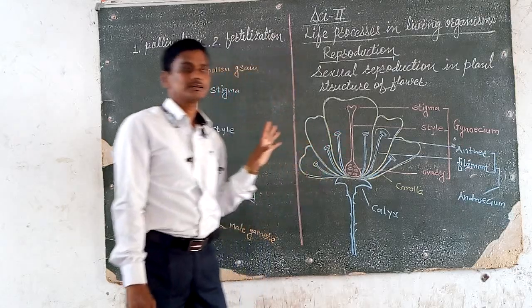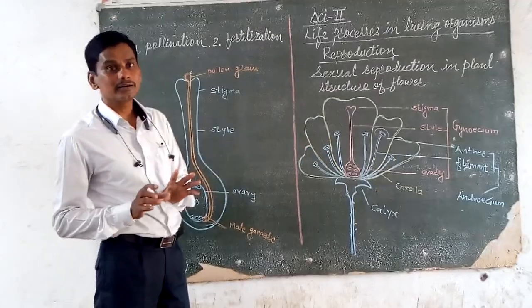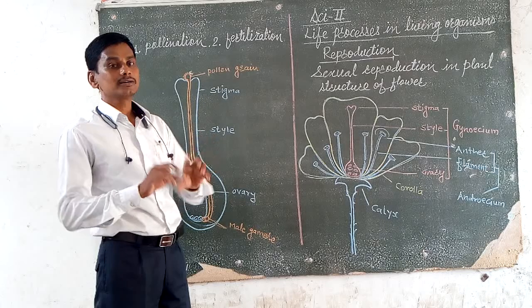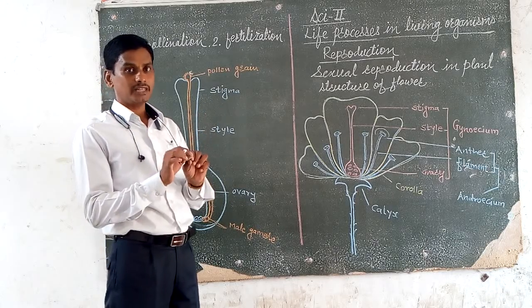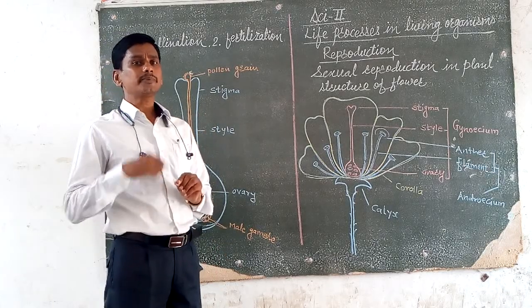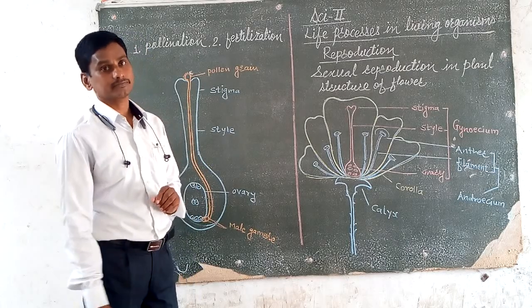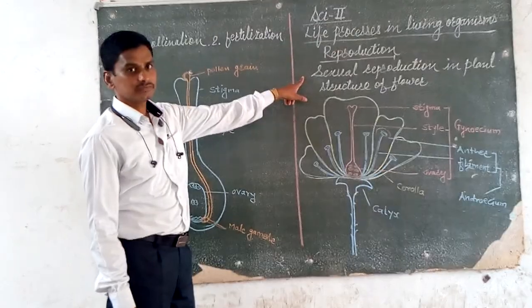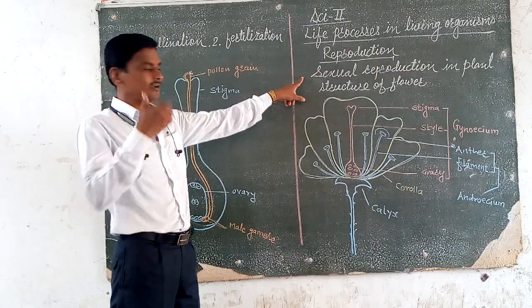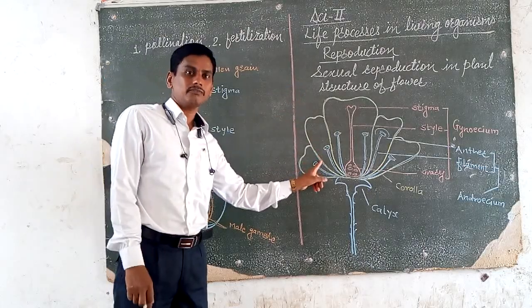These are the different parts in a flower. That is known as the structure of a flower. Then, how is sexual reproduction carried out in a flower? Sexual reproduction in a plant means sexual reproduction in the flower of the plant.